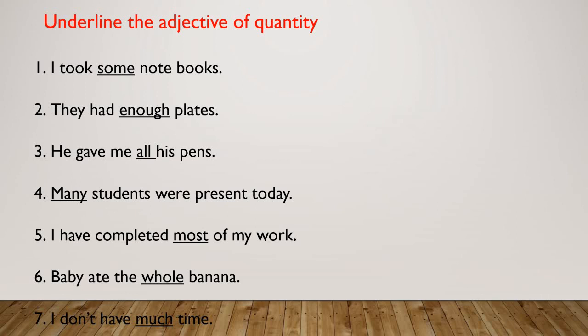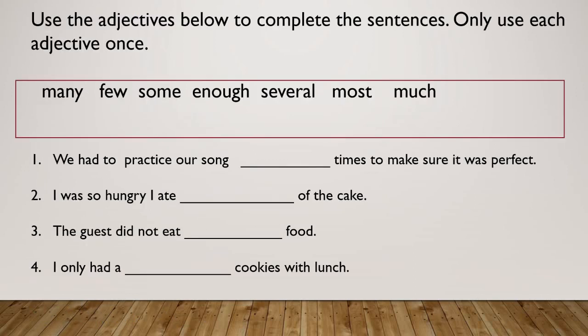Have you understood, student? Use the adjectives below to complete the sentences, and you have to use each adjective only once. The first one is: we had to practice our song dash times to make sure it was perfect. So student, tell me which adjective will come over here? Yes, correct.